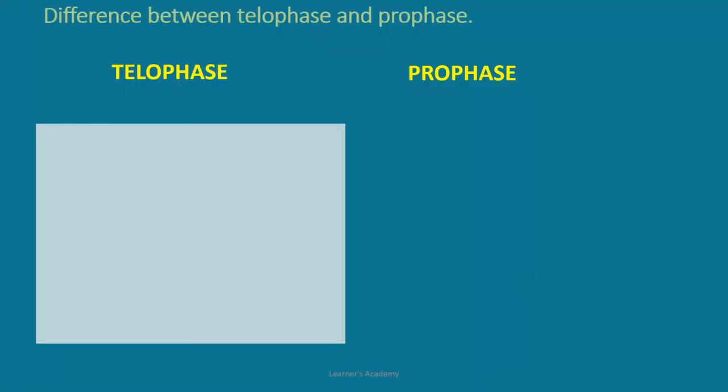What is the difference between telophase and prophase? They both are the stages of cell division, and they both occur in mitosis, and in meiosis also they occur. In case of telophase, the chromosomes which have reached the opposite poles of the cell now start to decondense, due to which they again become thread-like, thin and invisible also.